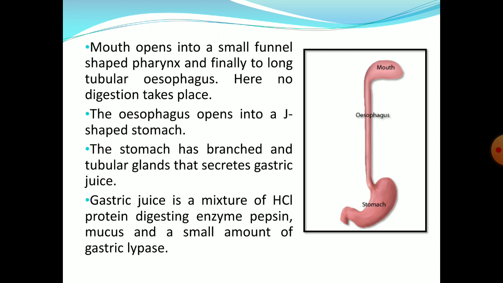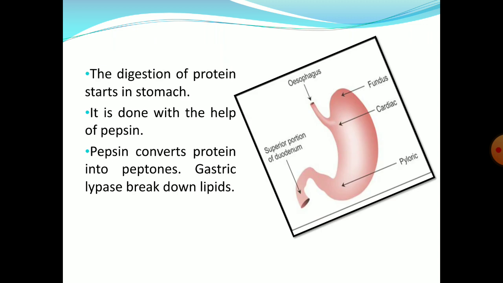These glands secrete gastric juice, which is a mixture of hydrochloric acid, pepsin, mucus and a small amount of gastric lipase. The digestion of protein starts in the stomach with the help of the protein digesting enzyme, that is pepsin. Pepsin converts protein into peptones and gastric lipase breaks down lipids.